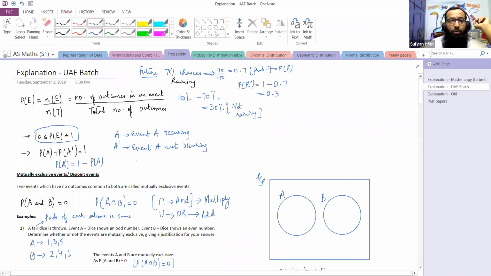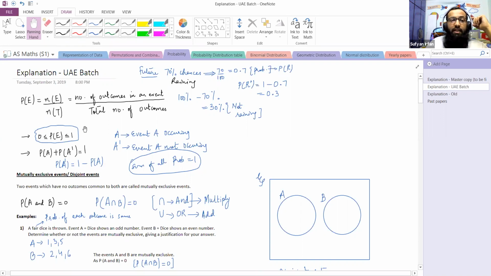This is also another important thing. And the probability of event A occurring plus the probability of event A not occurring will also be equal to 1. So if we have to find the probability of event A not occurring, we will subtract the probability of event A occurring from 1.